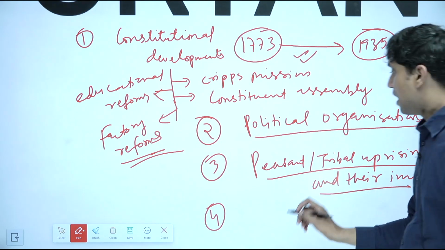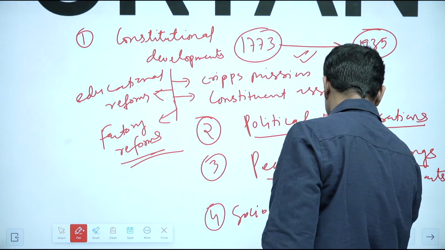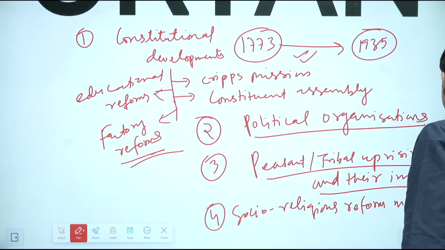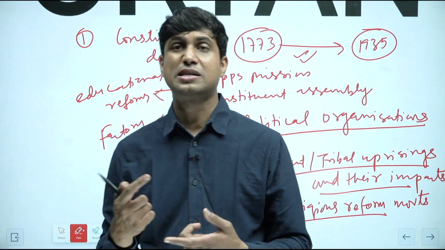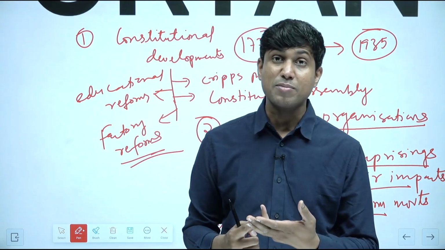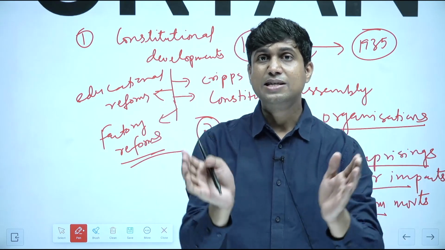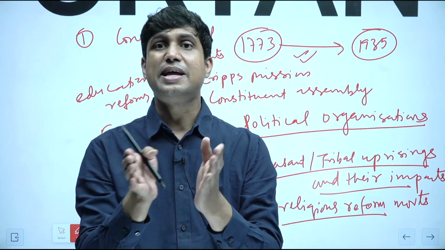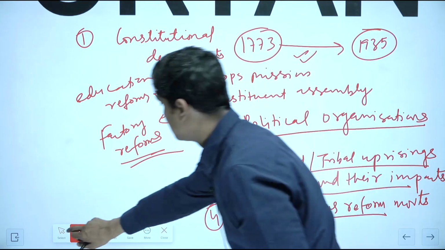In addition to this, another favorite area for UPSC is socio-religious reform movements. Movements as well as people associated with them, like Satyashodhak Samaj was asked, like Ishwar Chandra Vidyasagar was asked, like Indian Reform Association was asked, and Keshav Chandra Sen was asked. Arya Samaj was asked. So the leaders as well as their associations and their works are repeatedly asked by the UPSC in this.